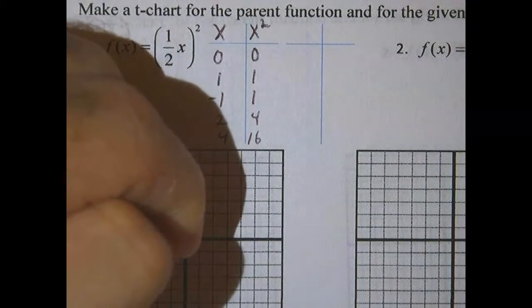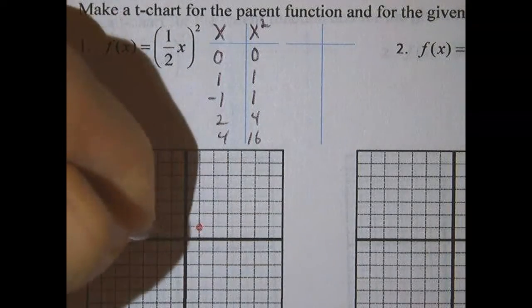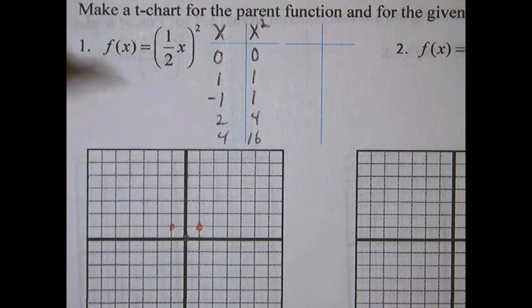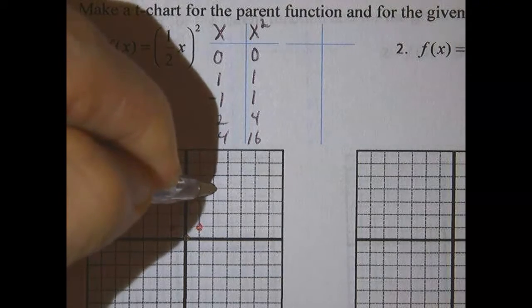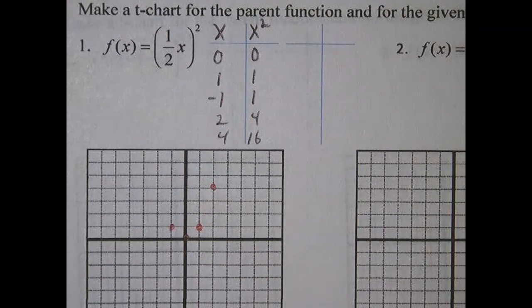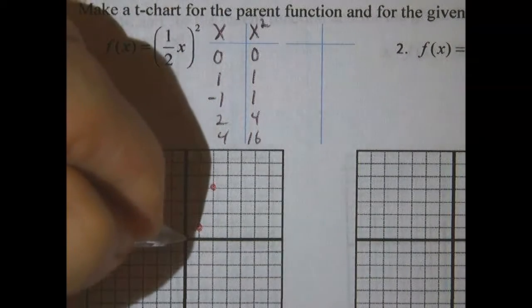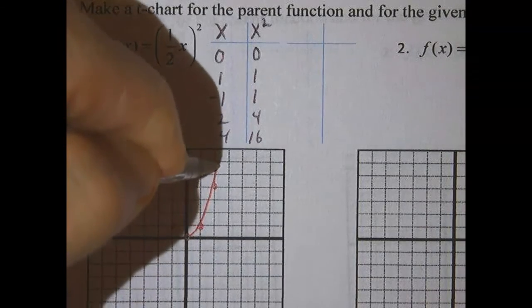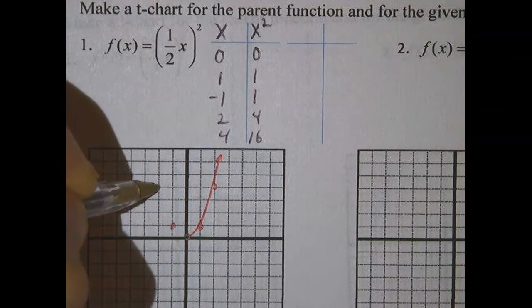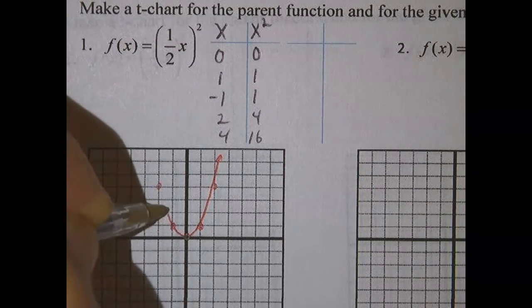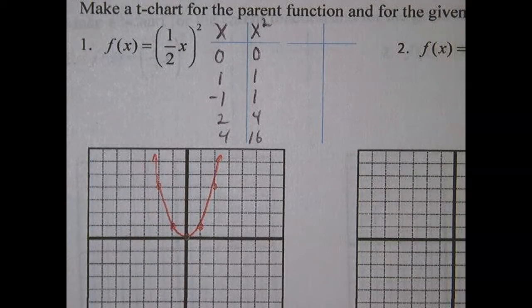So we have 0, 0, 1, 1, negative 1, 1. We have 2, 4 right there. And we have 4, 16, which is off the chart, and we already know the basic shape of this, and we already know about symmetry, so there's not really much point in getting that over here, except to maybe help us steer the pencil in the right direction when we graph it.